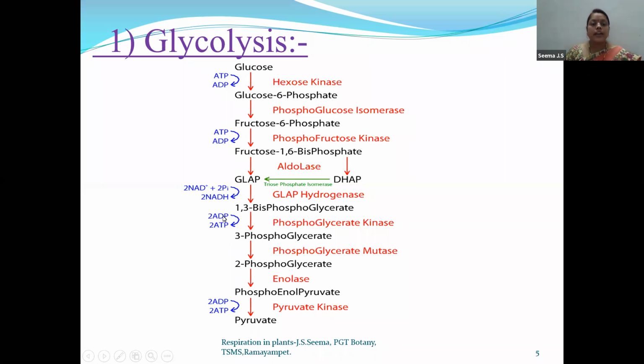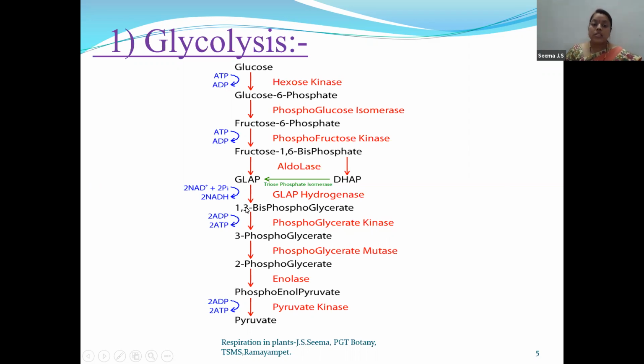From where is this adenosine diphosphate getting the phosphate? Yes, it is getting the phosphate group from 1,3-bisphosphoglycerate. One phosphate is given to ADP, so ATP is formed, that means energy is gained. We call it substrate level phosphorylation, and the enzyme involved is phosphoglycerate kinase.